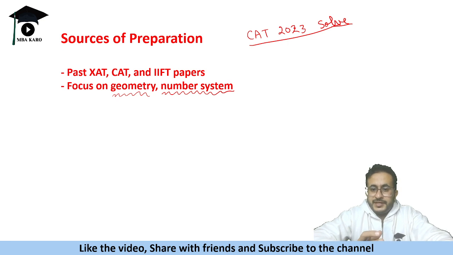You may have geometry as the most significant portion in quant. हो सकता है geometry से 6 क्वेश्चन आए, arithmetic algebra से 4 ही आए. Geometry and mensuration is important. Even number system, they ask a good number of questions. So be prepared on these topics as well.